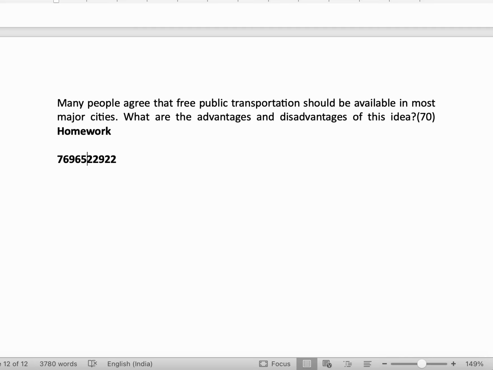I mean, this is free, absolutely free. The bus would be absolutely free, the train would be absolutely free. So you have to write the advantages and disadvantages of having free public transport. You must mention what you think is more, and that will be about the homework for today.